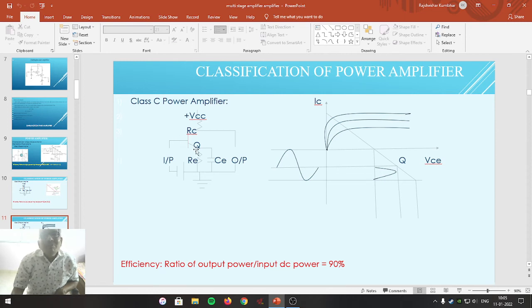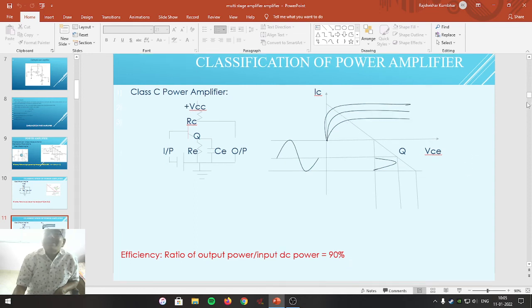After the emitter base junction becomes forward biased, collector current starts flowing. That's why, when the operating point of the transistor is adjusted well below the cutoff point, collector current will flow in less than the positive half of the AC cycle. Such a power amplifier is called a class C power amplifier. It has the highest efficiency, and that is 90%.